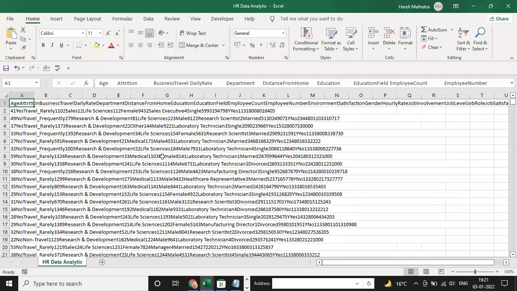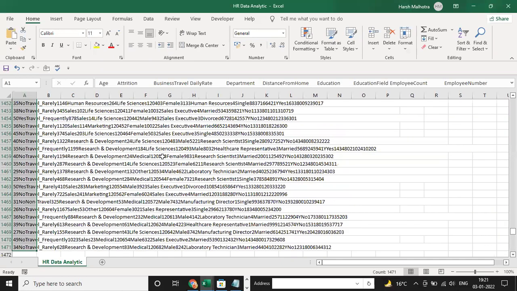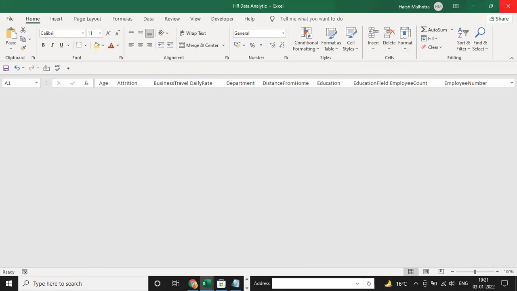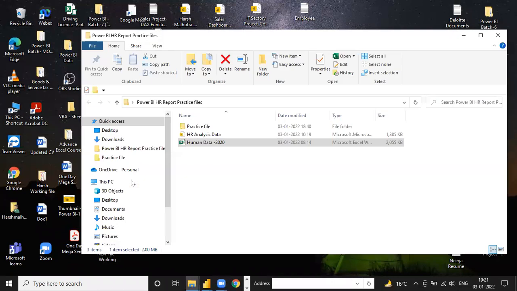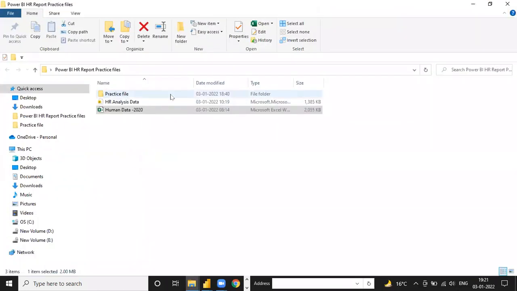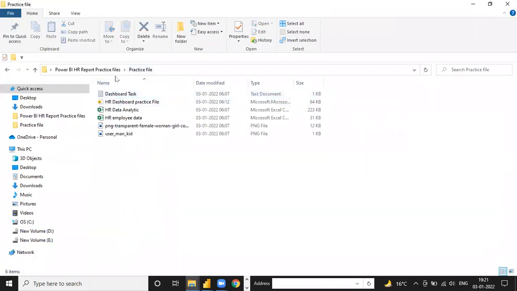First, I am going to export this file into CSV format. It means first I need to close this file, because without closing, you can't import the file into Power BI. So first close. After that, go to this practice file. This is my folder, and this is the file name. And you can see this file in CSV format.